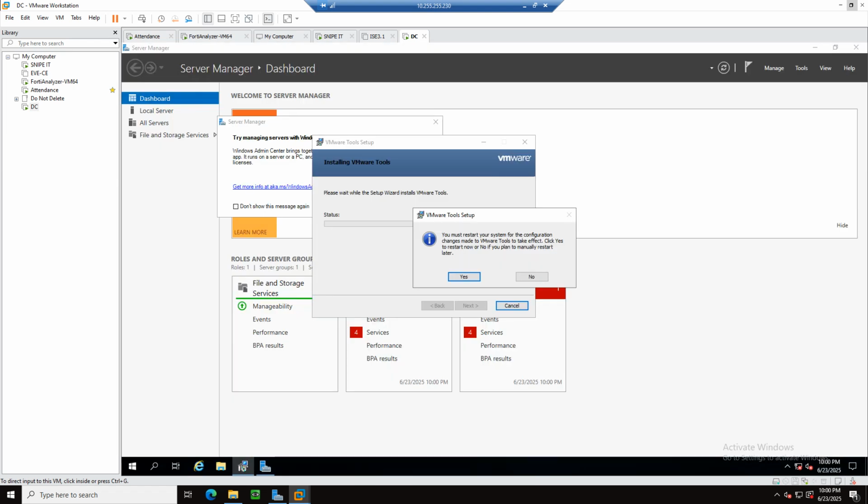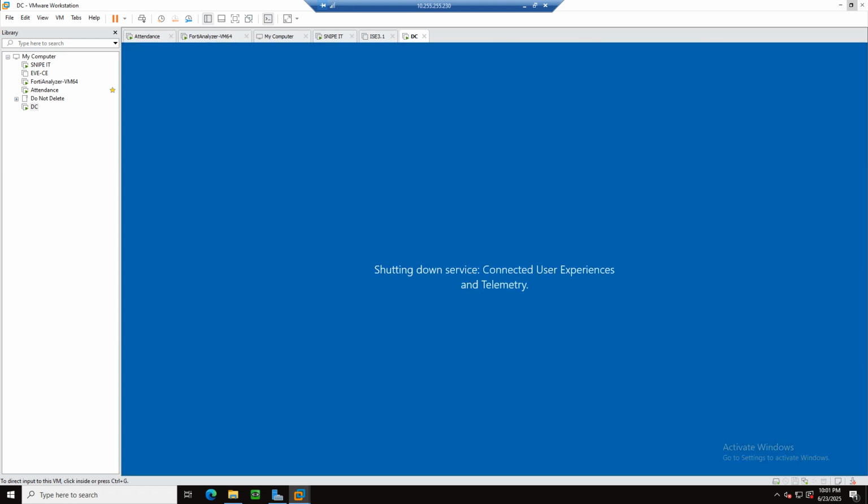So now our server is ready. It is asking that you must restart your system for the changes made by VMware Tools to take effect. VMware Tools is already installed, so we are going to restart our server. Let's restart, and wait for it to come back.